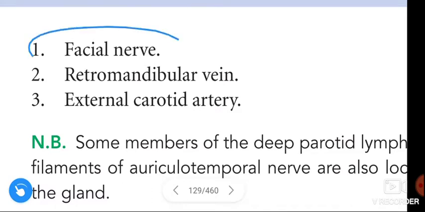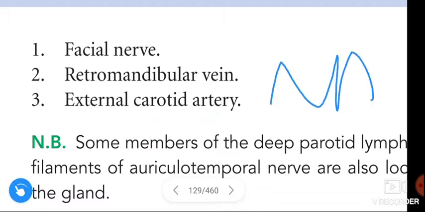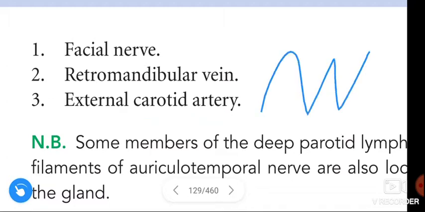The facial nerve and external carotid artery enter the parotid gland from the posteromedial surface. From superficial to deep: facial nerve, retromandibular vein, external carotid artery. Now, remember VA: vein, artery.